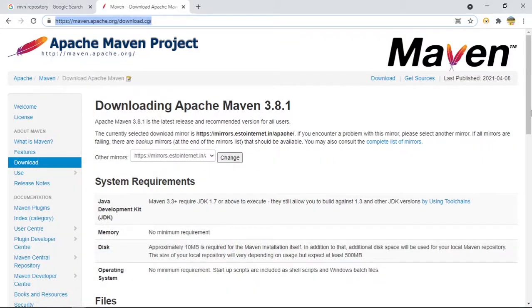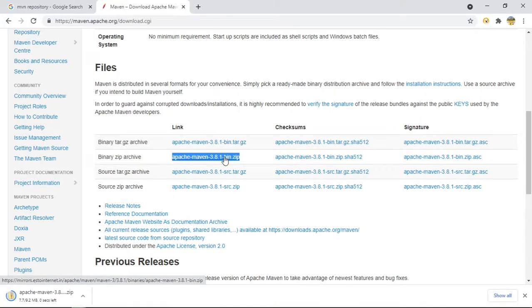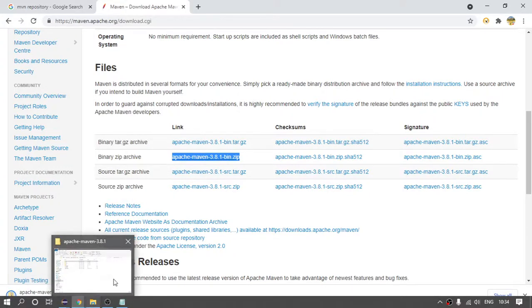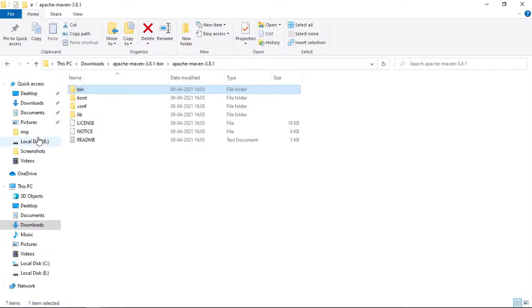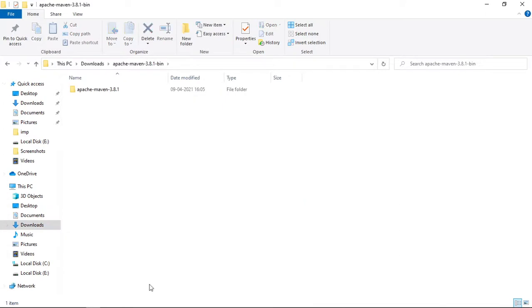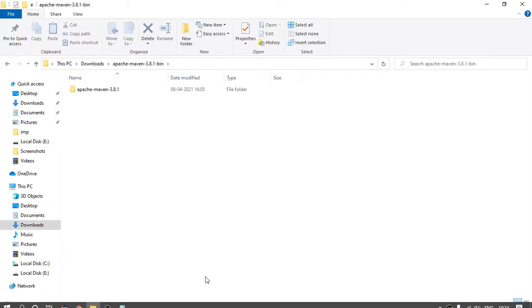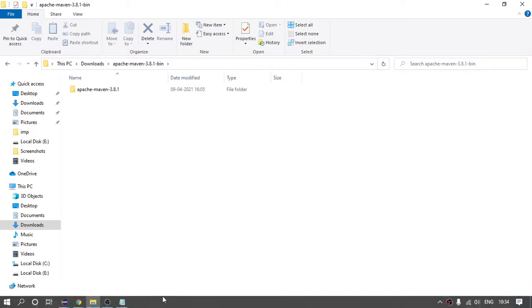You can download it from here and you have to click the second one, right? So it will have whatever we will require for the Maven. It will have all the files. So after that, it will download. So this is the file, right? Yesterday also I downloaded that. This is the same file. So after that,